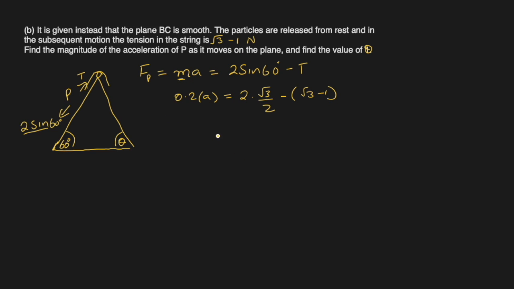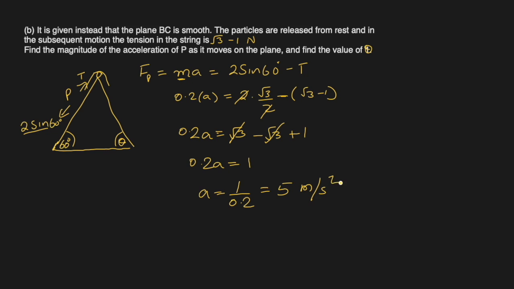So we can find acceleration now. 0.2a equal to, this cancels, square root 3 minus square root 3 plus 1. This minus changes both signs, they cancel out. 0.2a is equal to 1. A is 1 over 0.2, which is 5 meters per second square.